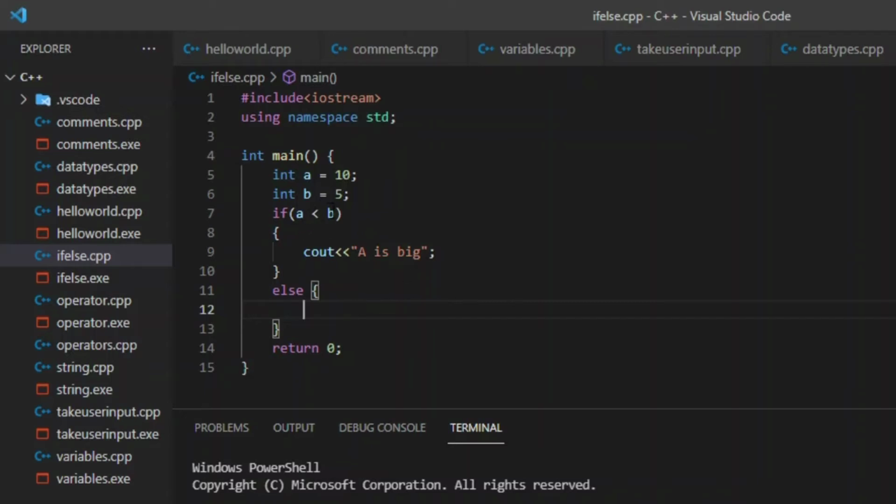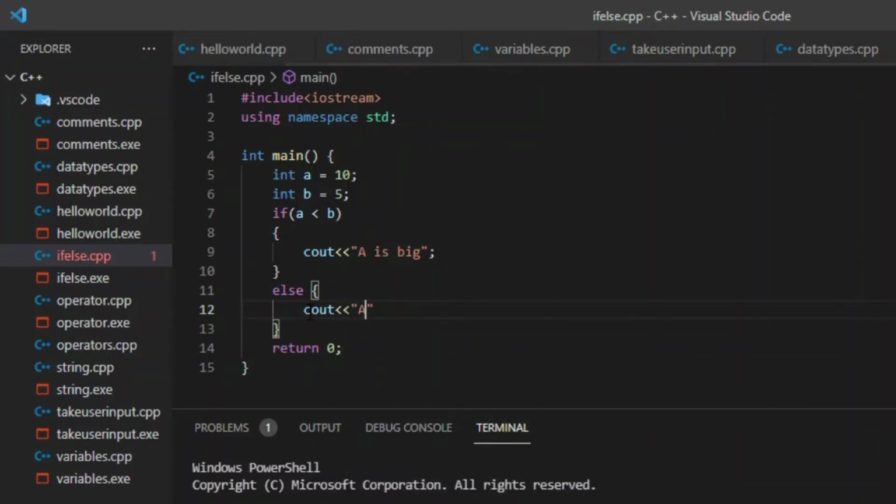So we know a is less than b is wrong. So now else means that if a is not less than b, then a will be greater than b. This is the else statement. This is the else region. It means that else we have this type of condition here. So what will be the output? Now we know that a is big. So we are again writing here a is big. Now it will come here, a is big.